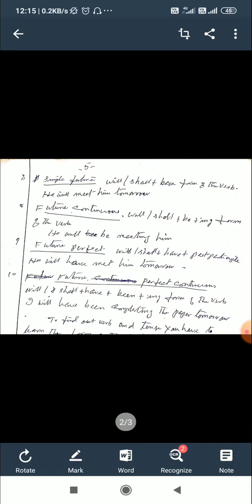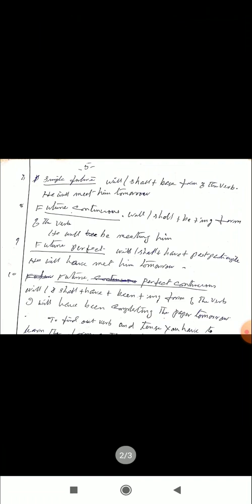Then future perfect continuous tense: will or shall plus have plus be plus the ing form of the verb. I will have been completing the paper tomorrow. Will have been completing is a verb, and it is future perfect continuous tense. So these are the 12 tenses of the verb.